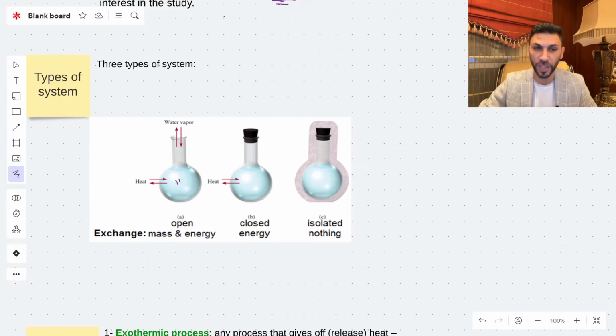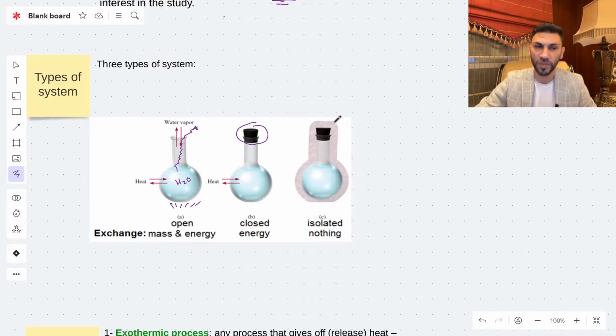So basically, if you have here water and you are heating up this water, you are giving external energy. This liquid water will be converted into the water vapor, and this water vapor will escape from the system going into the surrounding. So that means the exchange here in the open system is in the mass and in the energy, in the heat. And also we have the closed system. There is no exchange in the mass, but only exchange in heat.